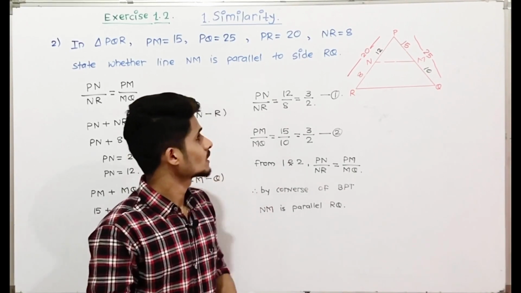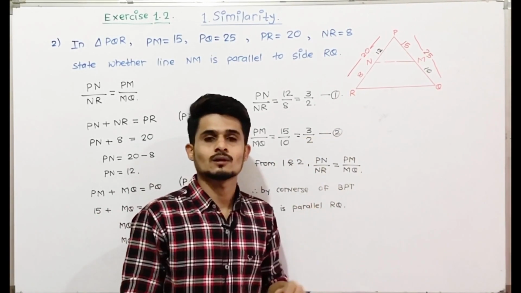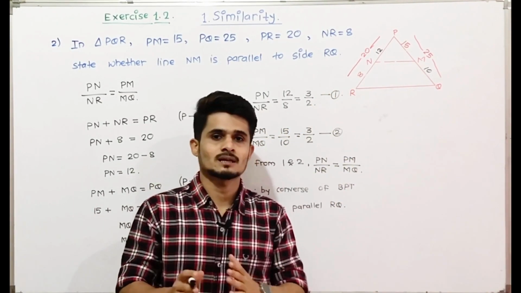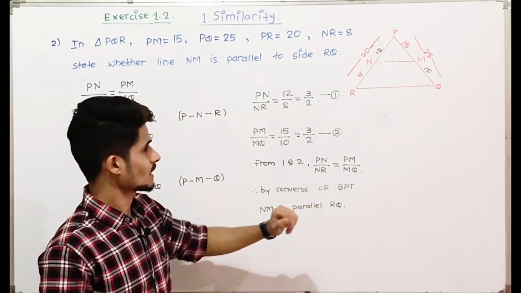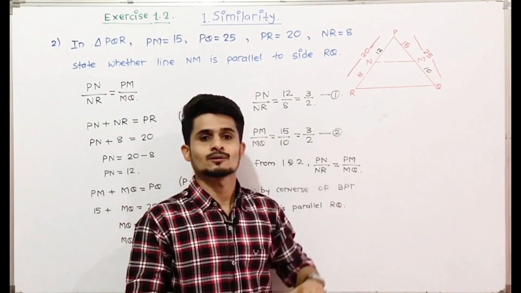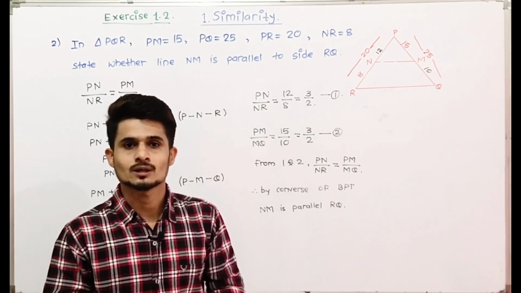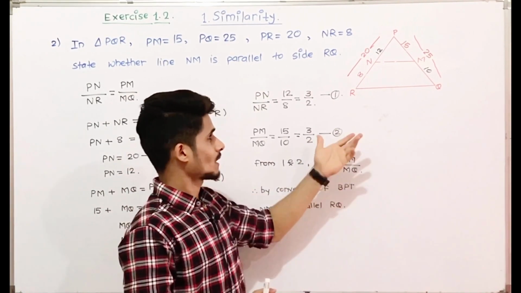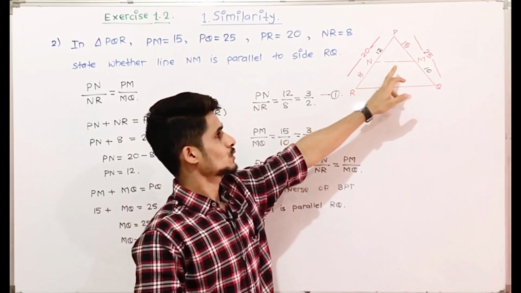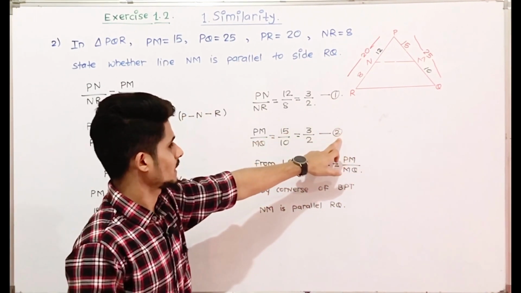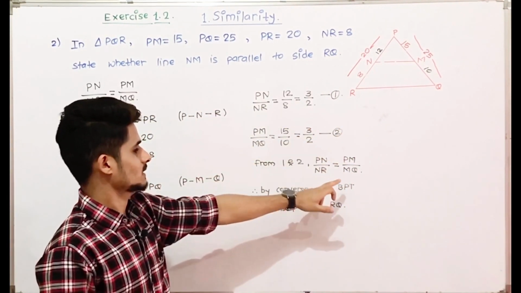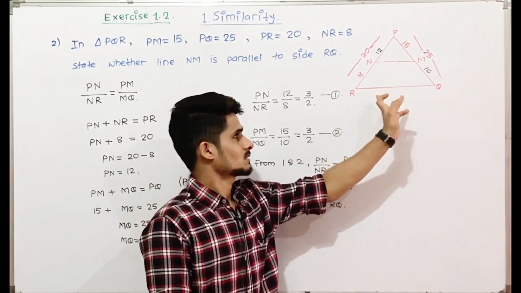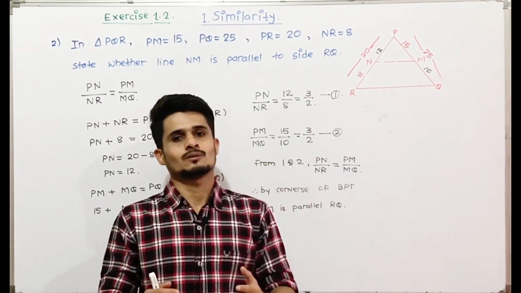So in this question we just have to use the converse of the basic proportionality theorem, that is we just have to check whether the ratios are the same or not. If the ratios are the same, then the line is parallel to the third side, and if the ratios are not the same, then the line is not parallel to the third side. As we have seen, from 1 and 2 the ratios are the same, therefore by the converse of BPT, line NM is parallel to RQ.